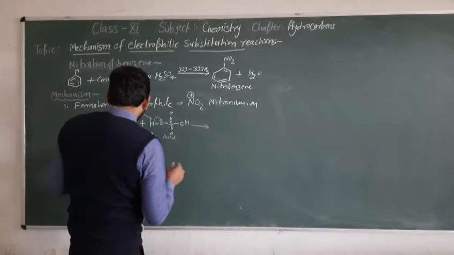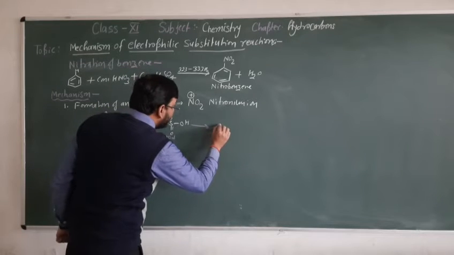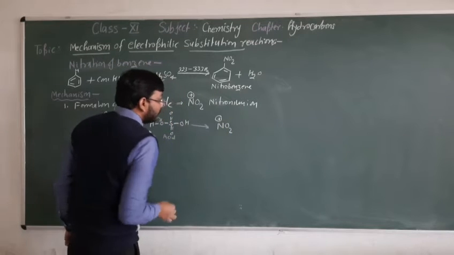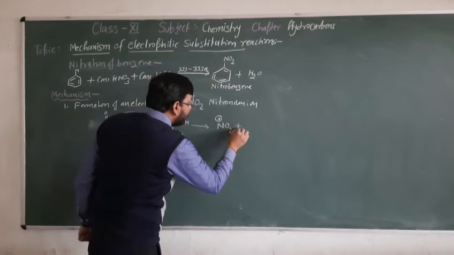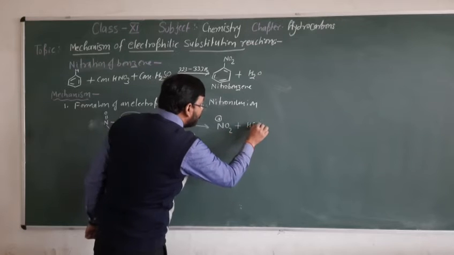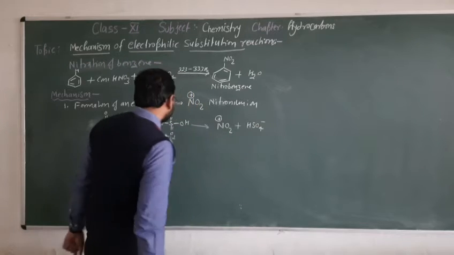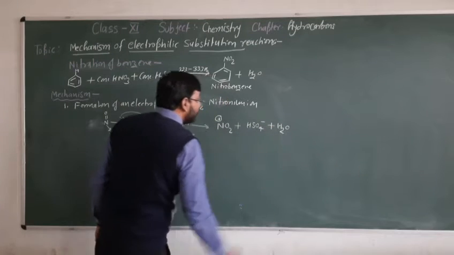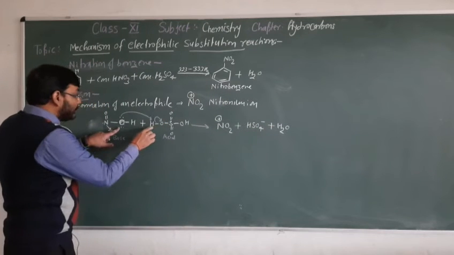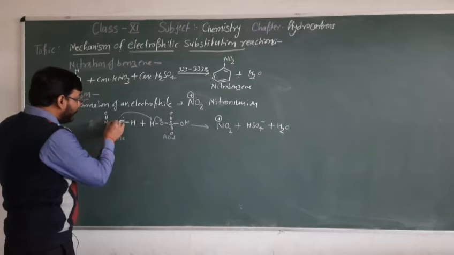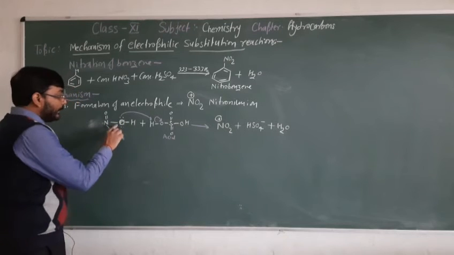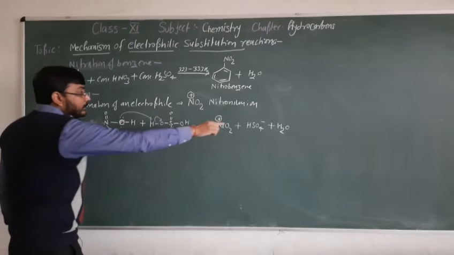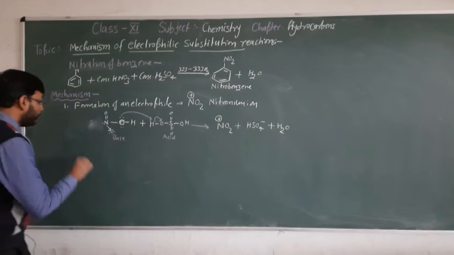So now we get the species: NO2 plus, called the nitronium ion, plus HSO4 minus, and plus water. When this oxygen gets protonated, it is removed as water. So water is formed there.